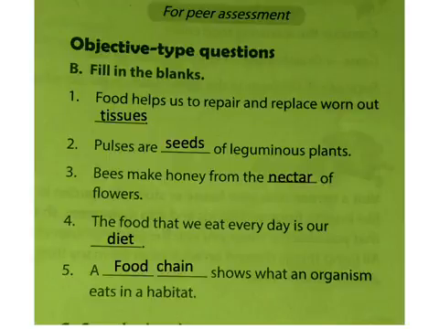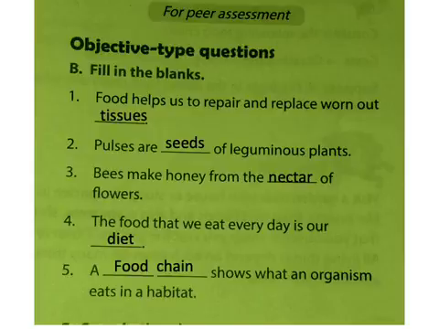Next comes fill in the blanks. Food helps us to repair and replace worn out tissues. Pulses are, yes, seeds of the leguminous plants. Very good. Bees obtain the honey from where? Yeah, nectar of flowers. Bees are making the honey from the nectar of flowers. Nectar means a sweet, sugary content found at the base of the flower. Okay?